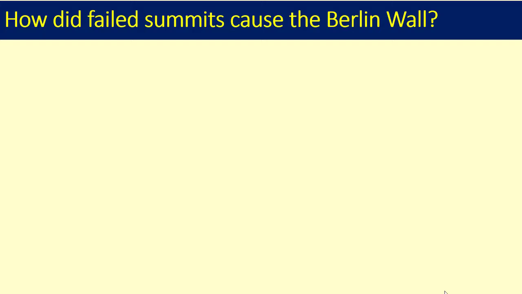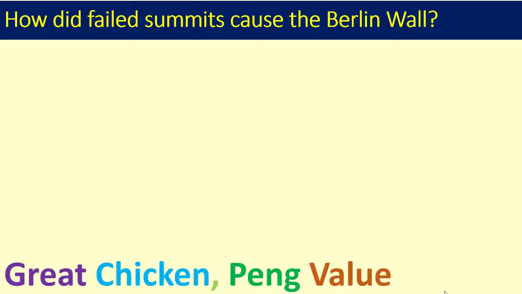But just before you do, big shout out to my Year 11s last year who came up with this great way of remembering these 4 meetings. As the meetings were in 4 different places: Geneva, Camp David, Paris and Vienna. To help you remember, take the first letters of each of those places and use the mnemonic Great Chicken, Peng Value. Now, pause the video and jot down the details.